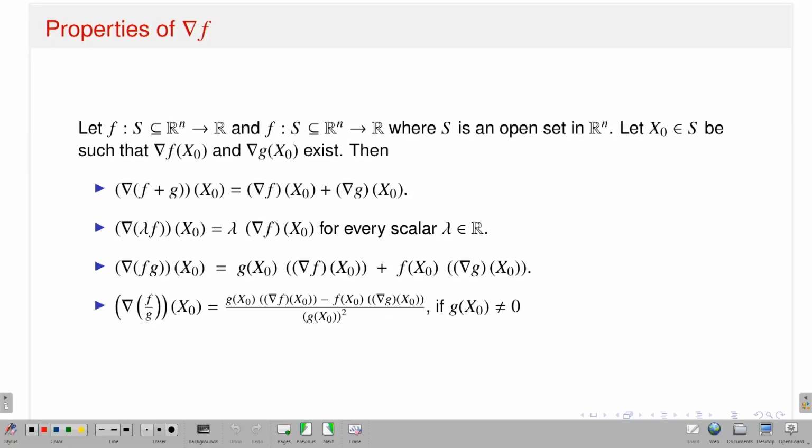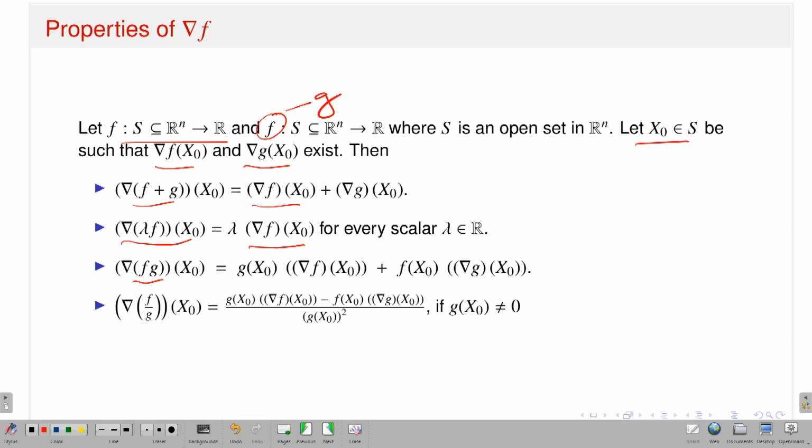Yes. So, some properties of the gradient vector, okay. Suppose I have functions f and g from some open set S subset of Rn to R. I think this should be g, not f, it is a typo. Okay, where S is an open set in Rn, let x naught belong to S, such that the gradient of f at x naught and the gradient of g at x naught both exist. Then the gradient of f plus g at x naught also exists, and it is exactly equal to the gradient of f at x naught plus the gradient of g at x naught. The gradient of lambda times f at x naught also exists; lambda comes out, and you have lambda times the gradient of f at x naught, for any scalar lambda. Then what can I say about the product?